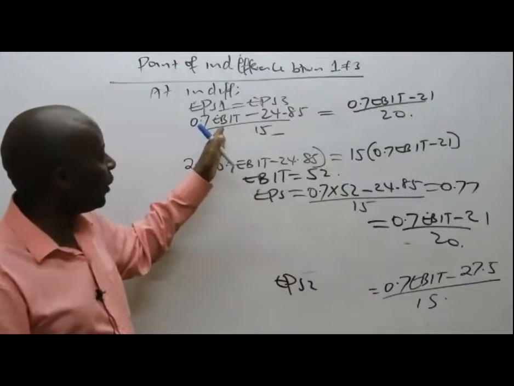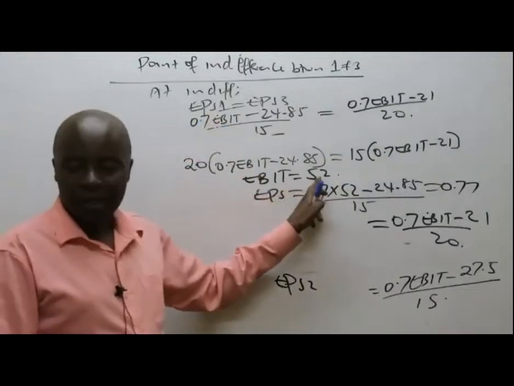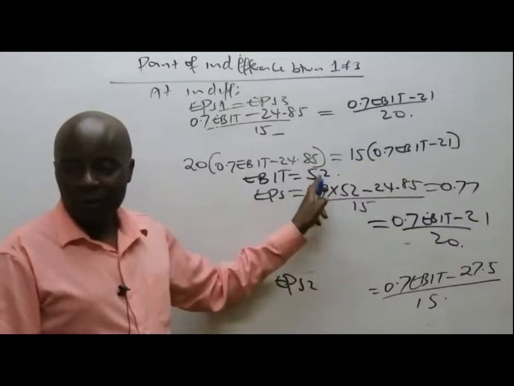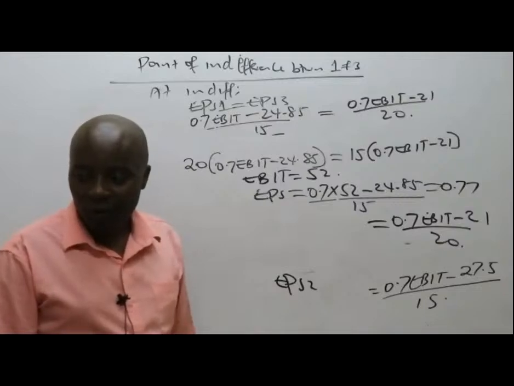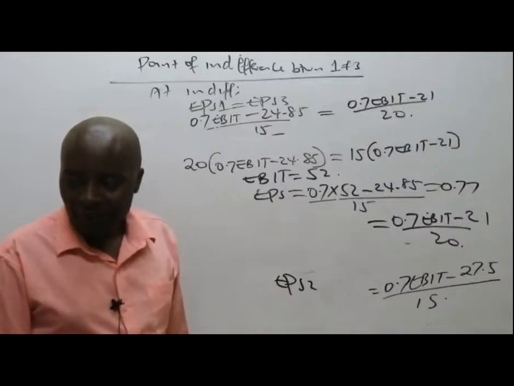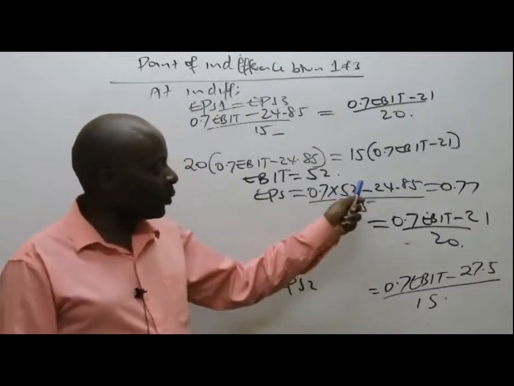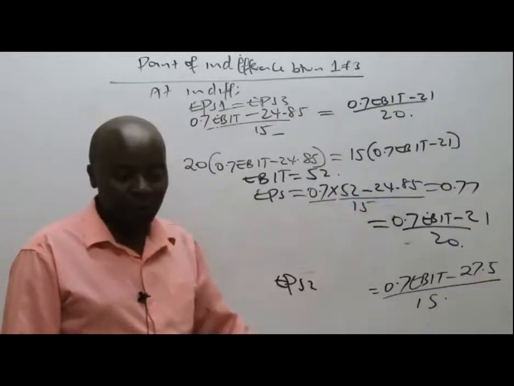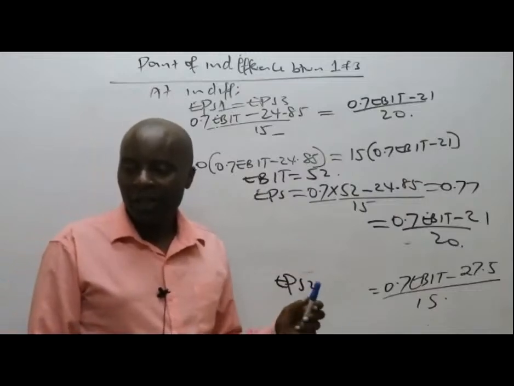You take any of the two EPS equations, and of course you know EBIT is 52. Once you put 0.7 times (52 minus 24.85) divided by 15, you will get that 0.77. Please remember that.